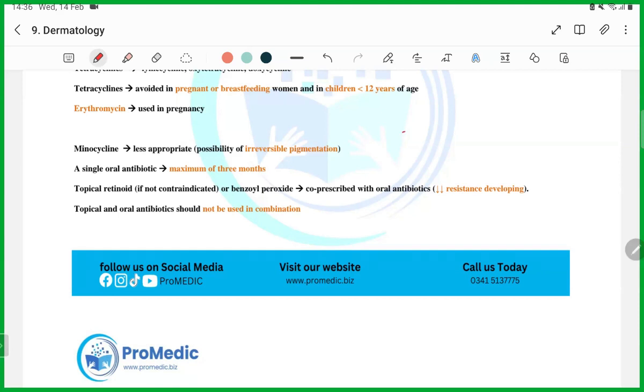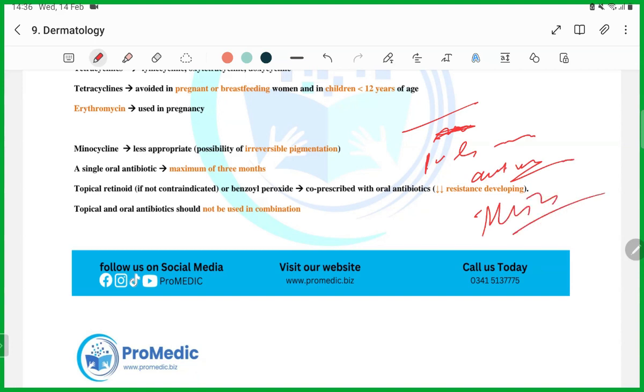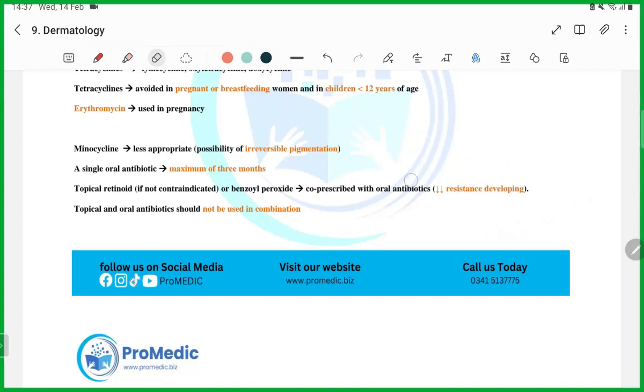This is how they are going to mix the questions, guys. They will give you a scenario of acne vulgaris. They will tell you minocycline has been started, or they will not tell you and they will tell you a patient has developed a rash on his face and anti-histone antibodies are positive. So what is it? So guys, minocycline has been started because of which the patient has developed drug-induced lupus. This is how they will ask you questions by interrelating different topics.